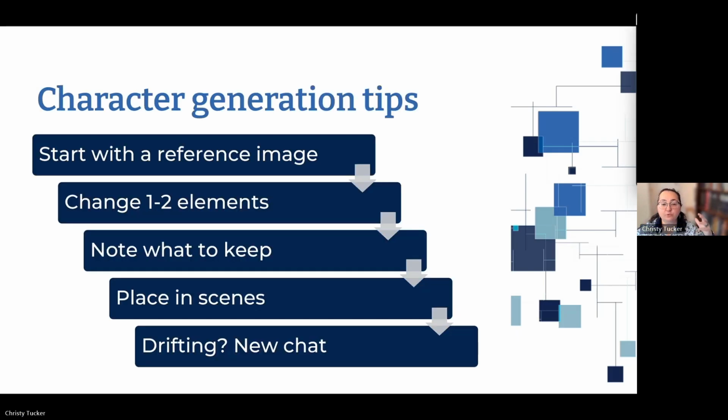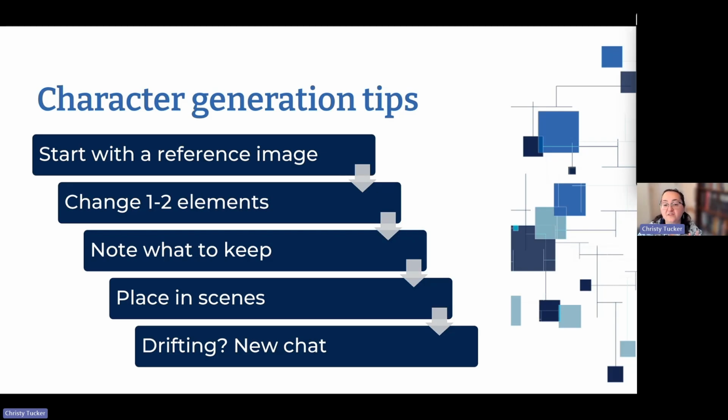So the process is you start with a reference image, try to change 1 or 2 elements at a time generally. You may have to note what to keep in addition to what to change. Something like keep the facial structure and the clothes exactly the same. You can prompt to place them in scenes.